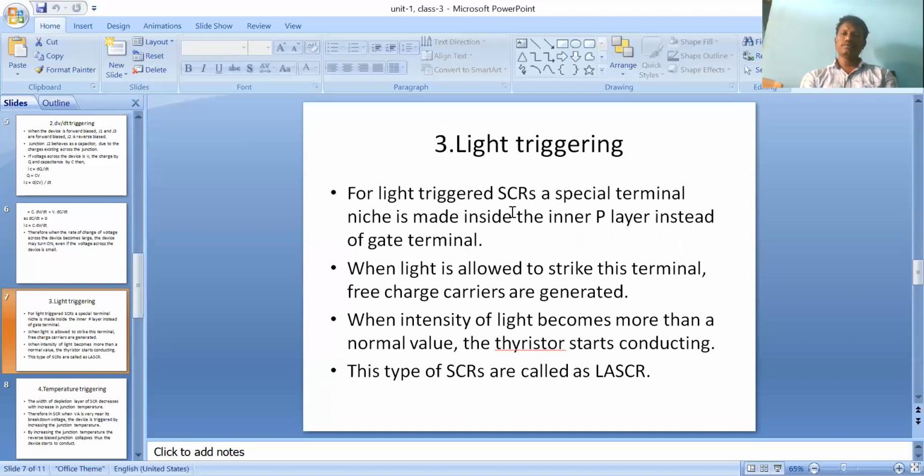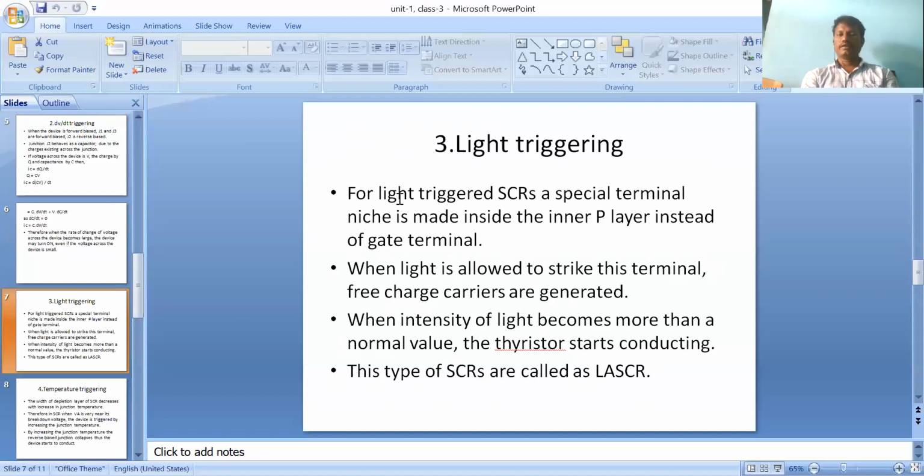The presence of majority carriers in a P layer automatically jump to that N layer, and there is no chance presented in a reverse bias about J2. So it is not happening in this LASCR or light triggering method. It is very simple. The device of light triggering is LASCR, which means light activated silicon controlled rectifier. This type of SCR is also called LASCR. It is a very simple method about light triggering.